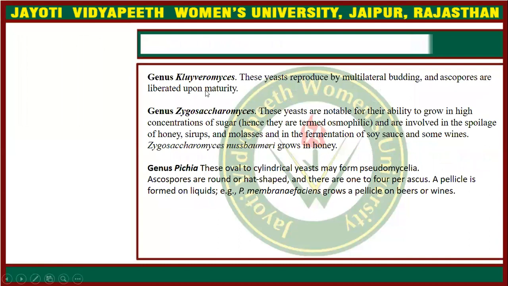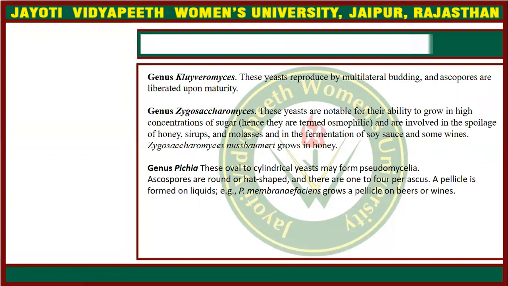The next genus is Debaryomyces, and these yeast reproduce by multilateral budding, and ascospores are liberated upon maturity. The next genus is Zygosaccharomyces. The Zygosaccharomyces are notable for their ability to grow in high concentrations of sugar.